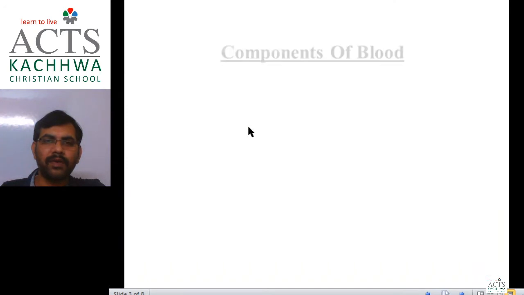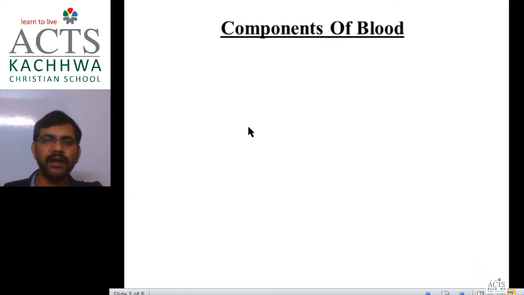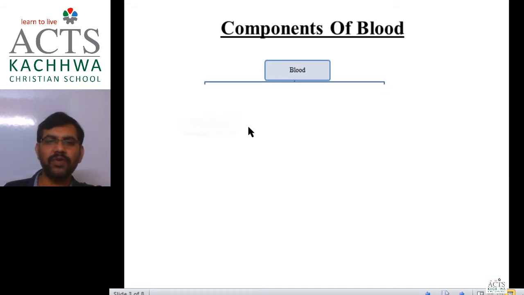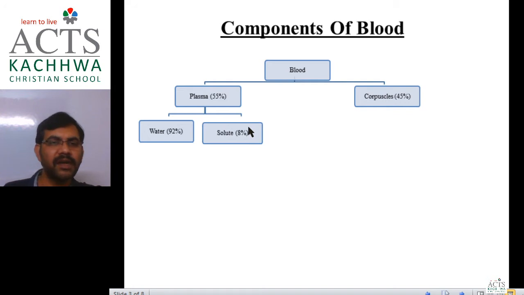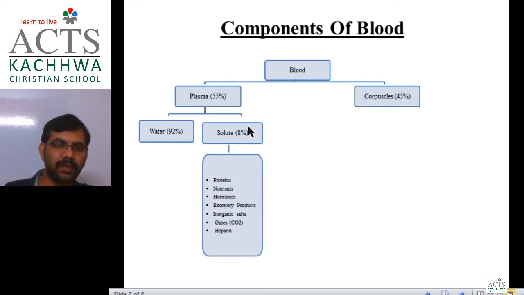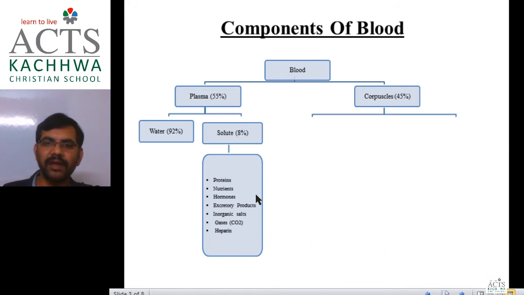We discussed the components of blood. Blood has two components. One is plasma, which is 55%, and corpuscles, 45%. Plasma has 92% water and 8% solute. In this solute are the proteins, nutrients, hormones, secretory products, inorganic salts, gases, and heparin. These things are found in it.